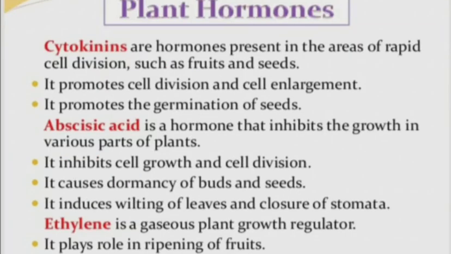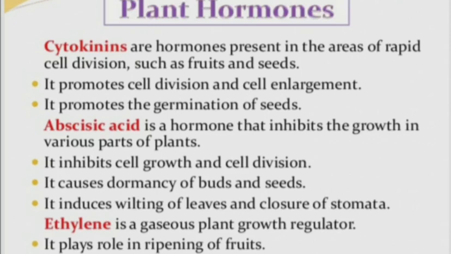Next one, abscisic acid. This is a bit opposite to auxin, gibberellin and cytokinin, because it inhibits, in the sense it stops, it controls the growth of various parts of the plant body.